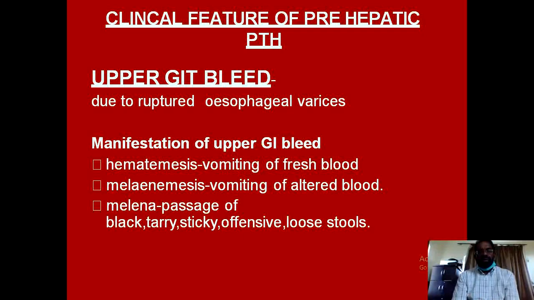Mainly this is a presentation of upper GI bleed, but if the amount of blood is very small, less than 100 cc in 24 hours, and the speed of oozing is also very slow, melena can also result from bleeding in the lower gastrointestinal tract, and this is the result of breakdown of the hemoglobin by bacterial enzymes.